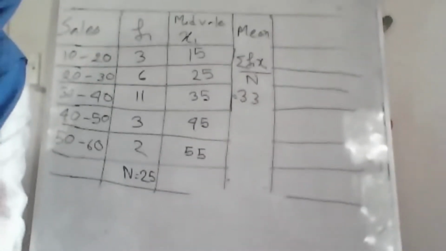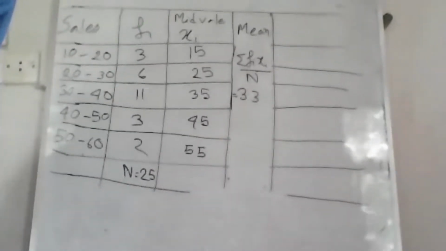I'm not going to calculate the mean because you already know how to calculate it from last class. So I'm just writing here the mean, which is going to be 33. Okay, so we get the mean, so we just need to subtract it, then multiply with fi.